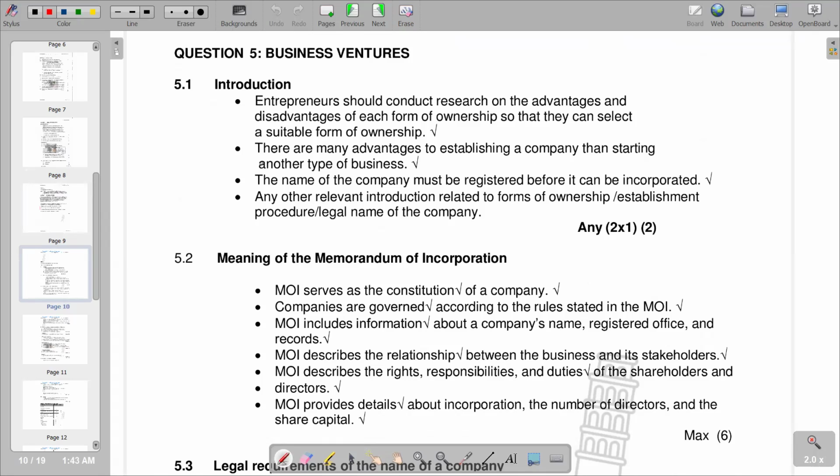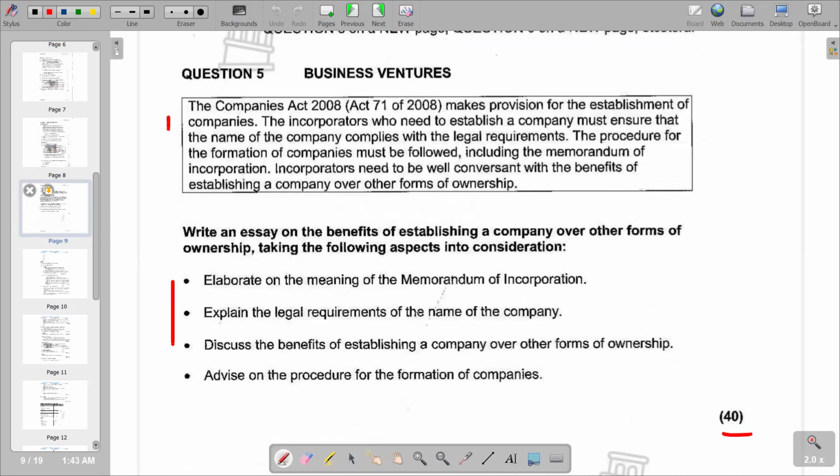So this is what then you go to the main part, whereby the first point reads, explain the legal requirements of the name of the company. In terms of the legal requirements, it is the second point that we have. So we're going to start with the first point, which says elaborate on the meaning of the memorandum of incorporation. And we know that the memorandum of incorporation is a document that sets out the rights, the duties, and responsibilities of shareholders, directors, and other people that are involved in a company. So that is mainly what we see in the memorandum of incorporation.